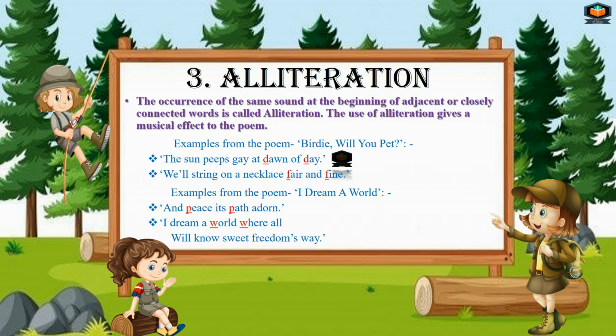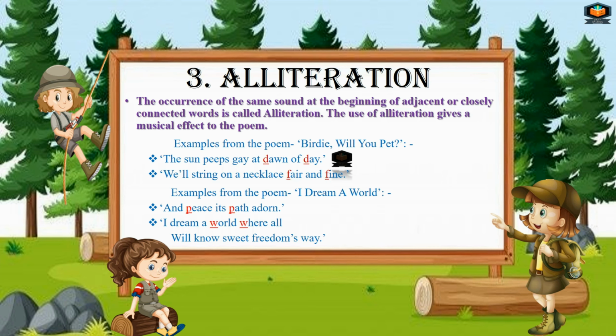Alliteration. The occurrence of same sound at the beginning of adjacent or closely connected words is called alliteration. The use of alliteration gives a musical effect to the poem. When we have the same sound repeated at the beginning of the words, that is alliteration.